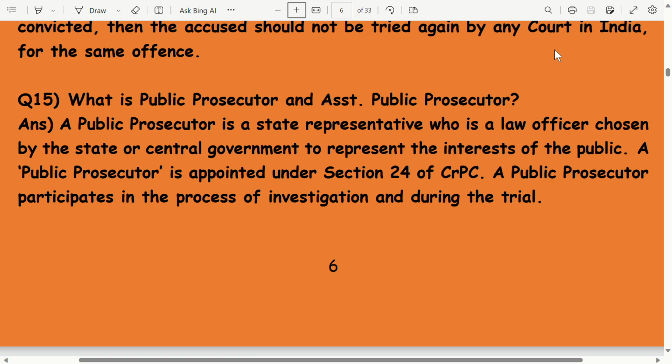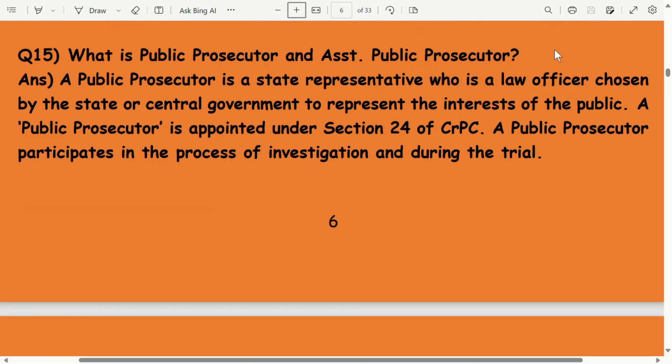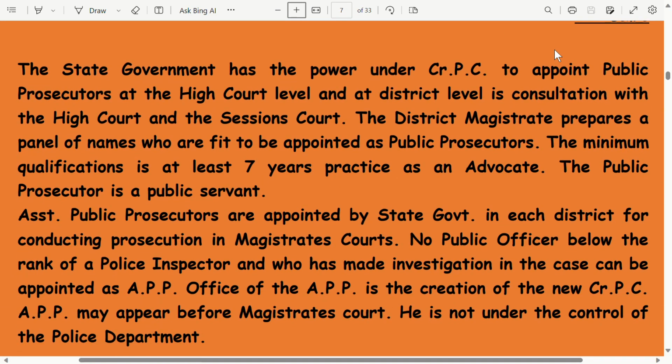A public prosecutor participates in the process of investigation and during the trial. The state government has the power under CRPC to appoint public prosecutors at the High Court level, at a district court level in consultation with the High Court and the Sessions Court. The district magistrate prepares a panel of names who are fit to be appointed as public prosecutor. The minimum qualification is at least 7 years practice as an advocate. The public prosecutor is a public servant.